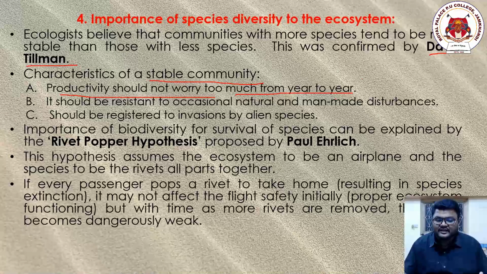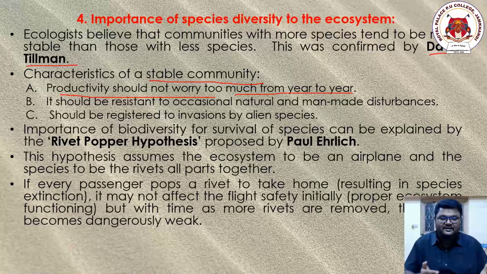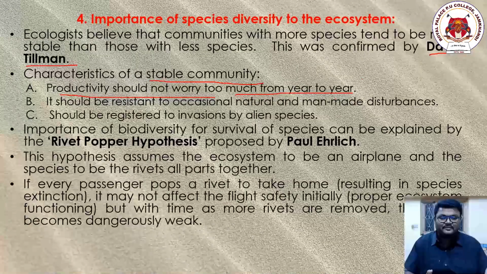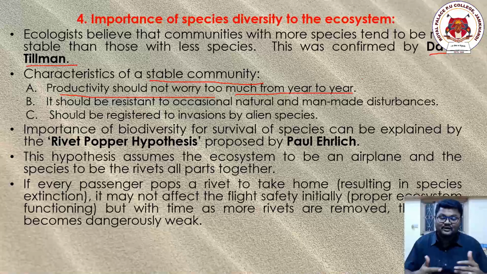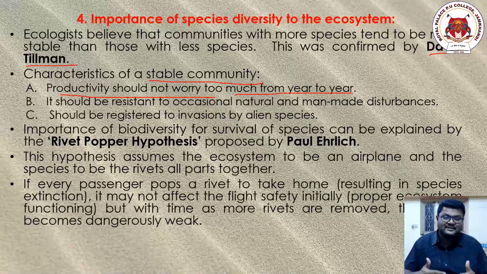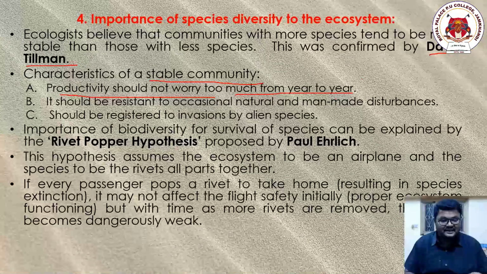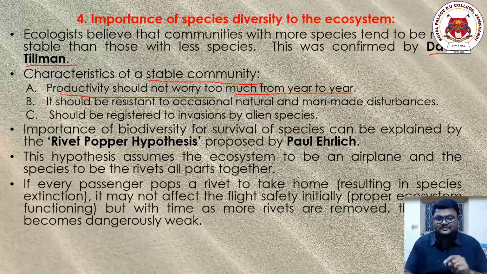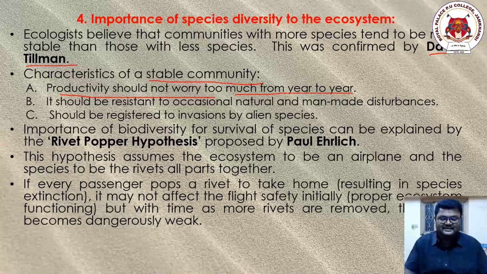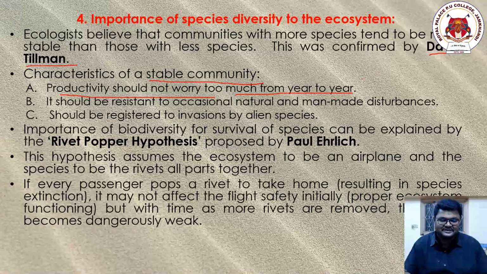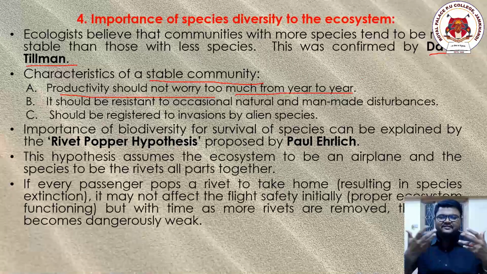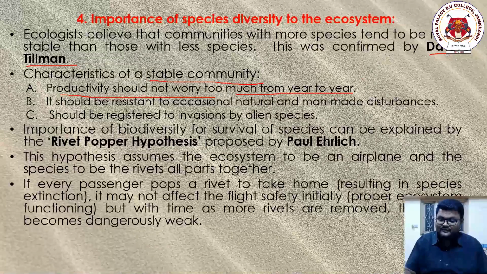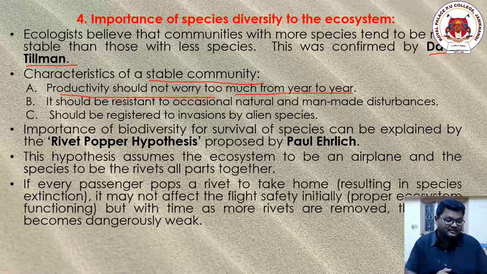What I am trying to say here is that if a larger number of responsible hands are present in the family, then that family is a productive family, then that family is a stable family. Likewise, in the community, in the ecosystem also, if a variety of species diversity is present, then productivity need not be taken as a serious matter, because if one is not producing, then another organism will produce.